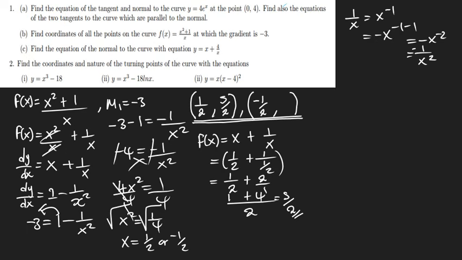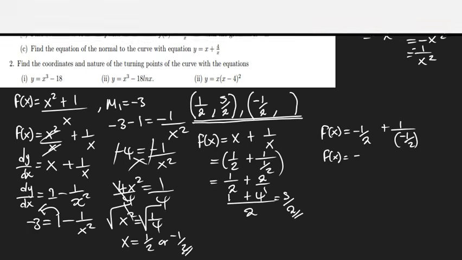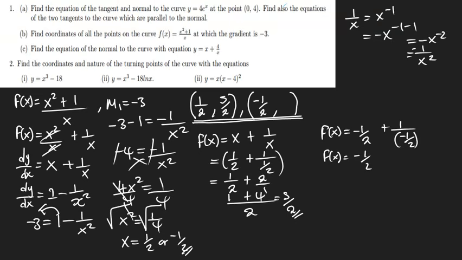Now how about if we use this one? What are we going to get? So this is going to be f, we put negative 1 over 2. So whatever x values you find, just put them in the original. What you get are the coordinates. So this is the same as f of x is equal to minus 1 over 2, then minus 2 over 1. Yeah, should be like that.